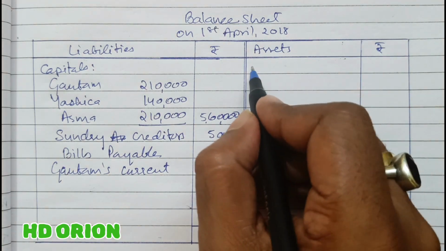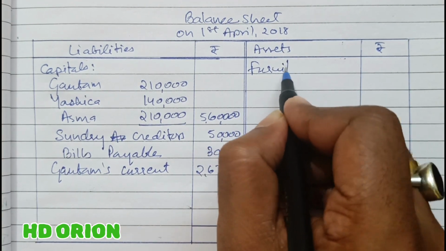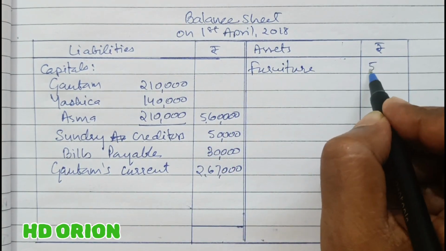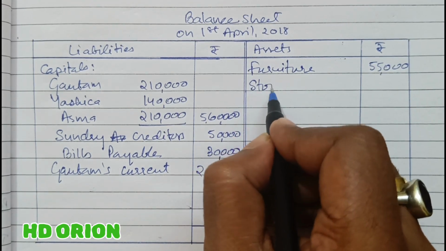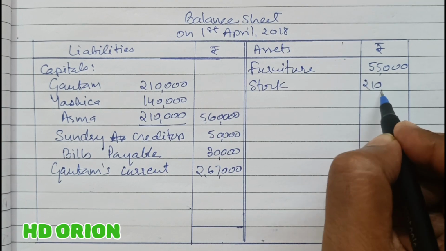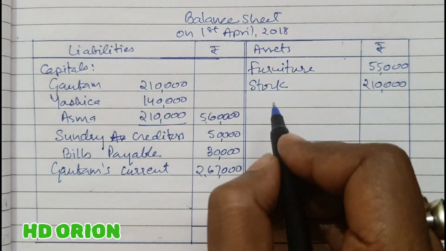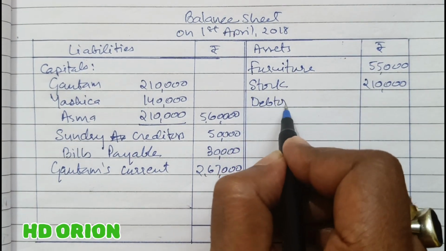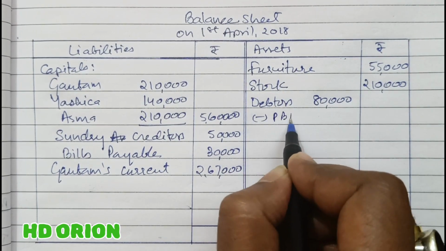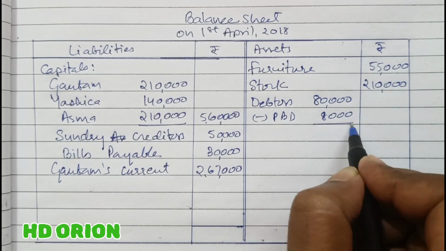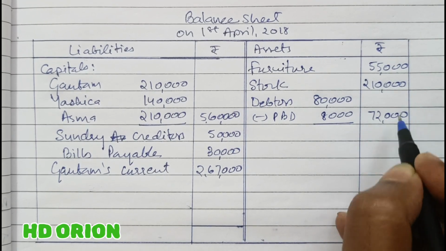And on the asset side, furniture decreased by 5,000 rupees. So from 60,000, 5,000 less, 55,000. Stock has increased to rupees 1,10,000, and debtors are of rupees 80,000 less provision for bad debts. We have made 10%. So in the outer column we will write 72,000.